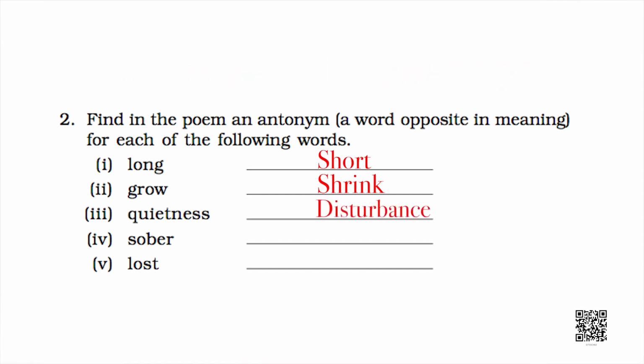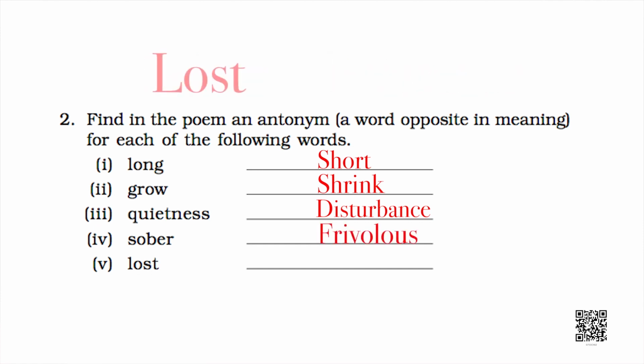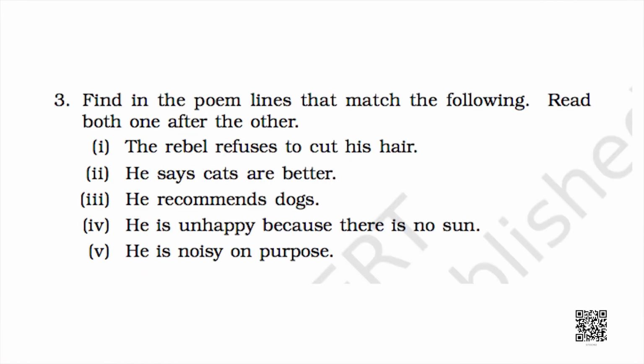The fourth word is sober. The antonym of sober can be frivolous. The fifth word is lost. The antonym for lost is found. So, students, let us go to the third activity now. The third activity is find in the poem lines that match the following. Read both one after the other and try to do this activity at your home also.